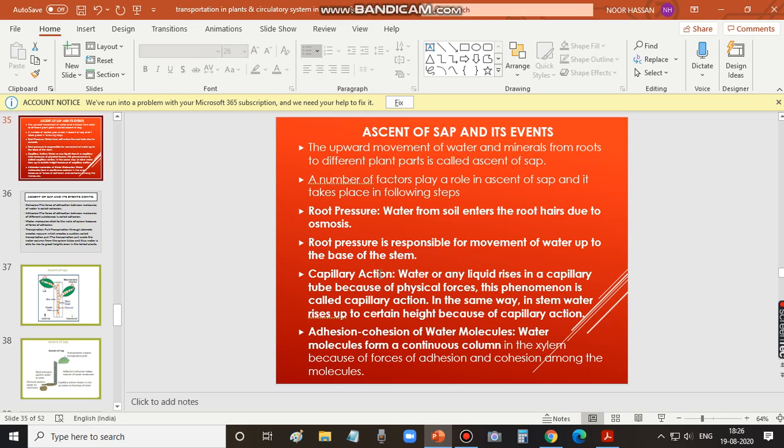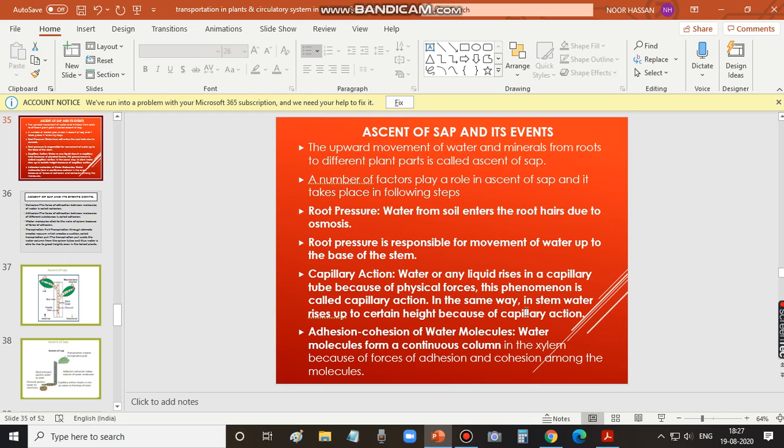okay. And capillary action is another force that is responsible for ascent of sap. Water or any liquid rising in a capillary tube because of physical forces is called capillary action. Capillary action refers to water or any liquid rising up through a capillary tube. A capillary tube refers to a tube with a very narrow space inside. So when water moves through such a tube due to physical forces, it is called capillary action.